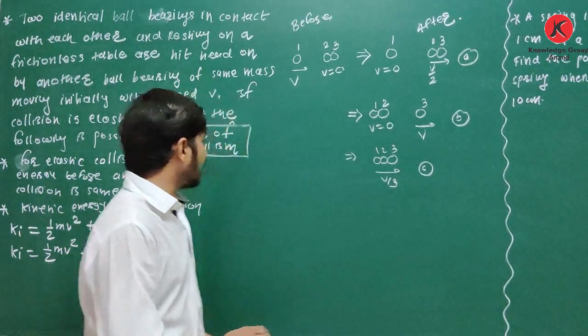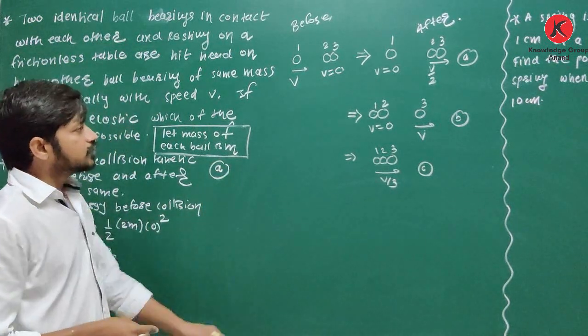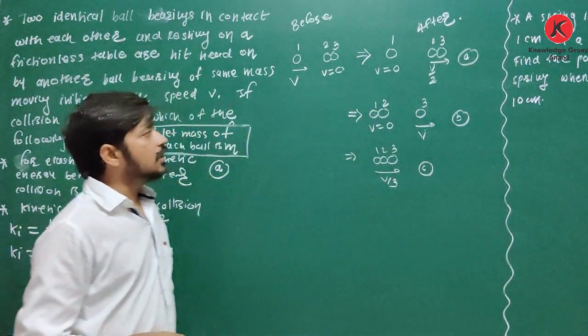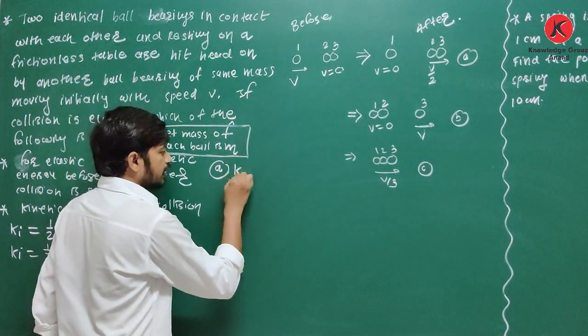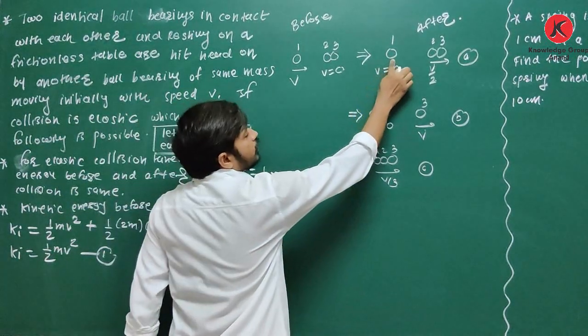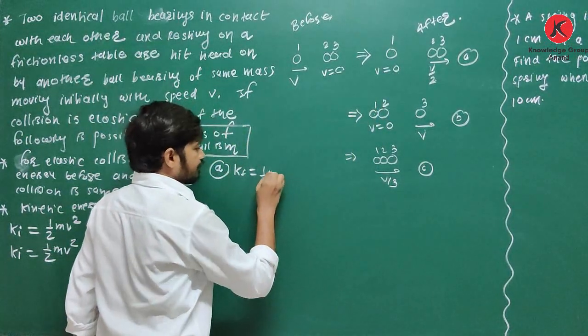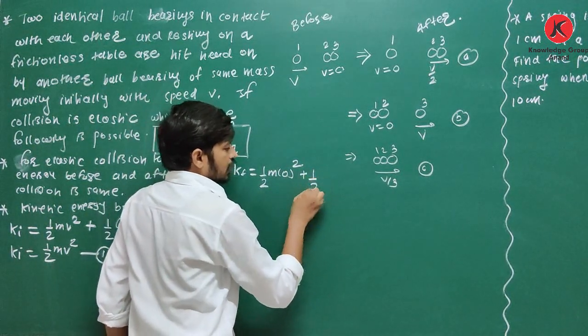Okay, see how to find. First of all for A. Chalo, we will find the kinetic energy after collision. Kf is equal to half, only one sphere having mass m, but its speed is 0, so it is 0 square, plus half.